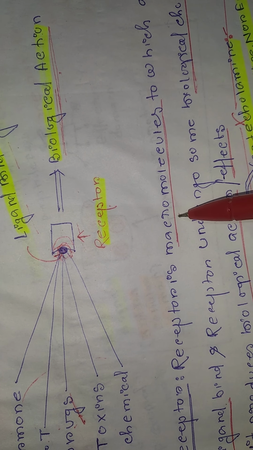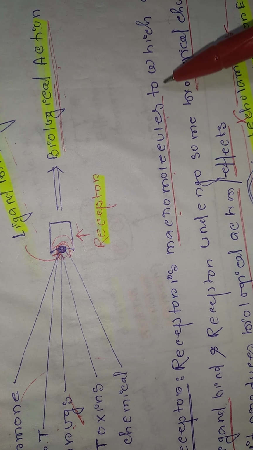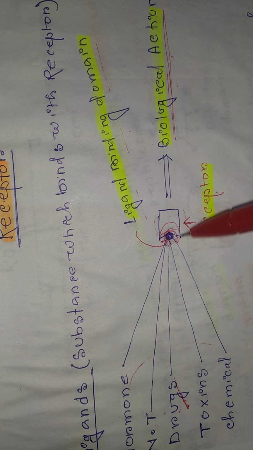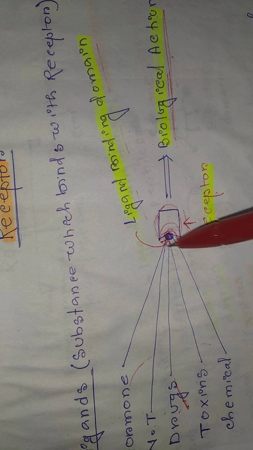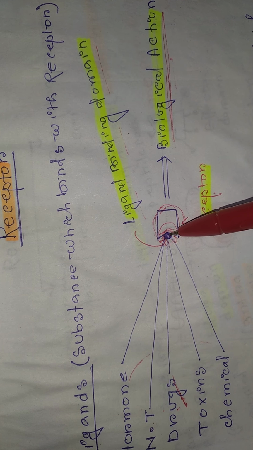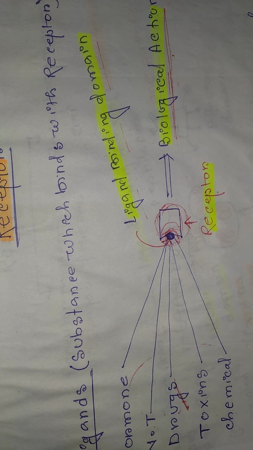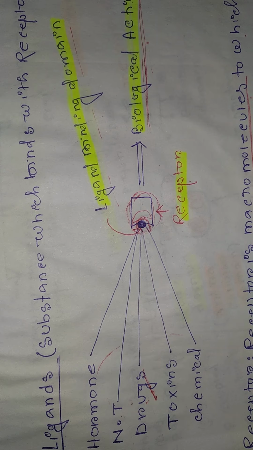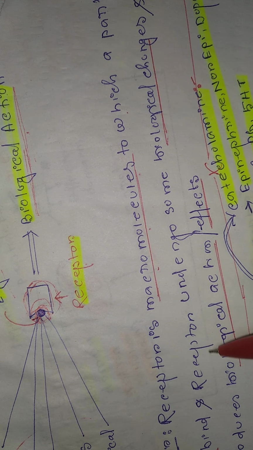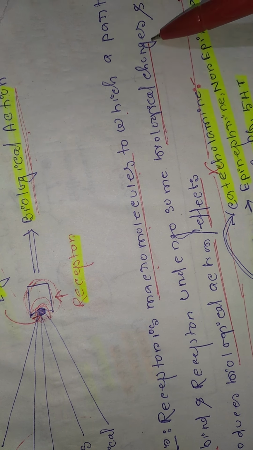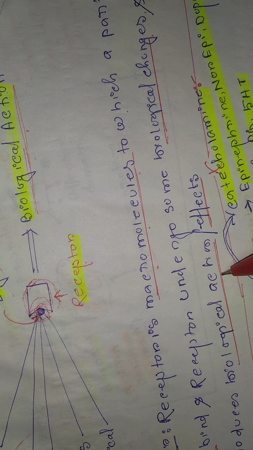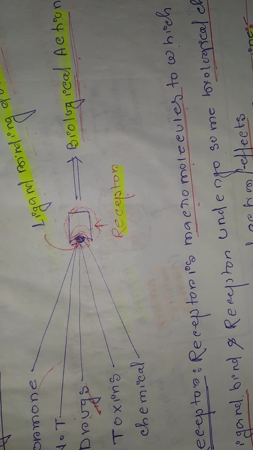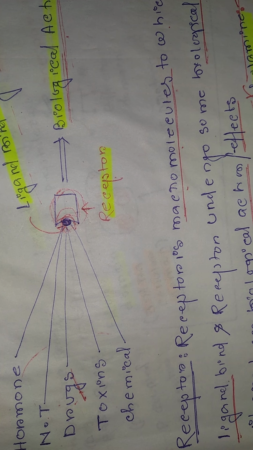Receptor is a macromolecule to which a particular ligand binds. See, this is a receptor, and this is a macromolecule here, and here is the ligand binding domain. On binding of this ligand at that ligand binding site, the receptor undergoes some biological changes and it produces a biological action or biological effect. That is the receptor.